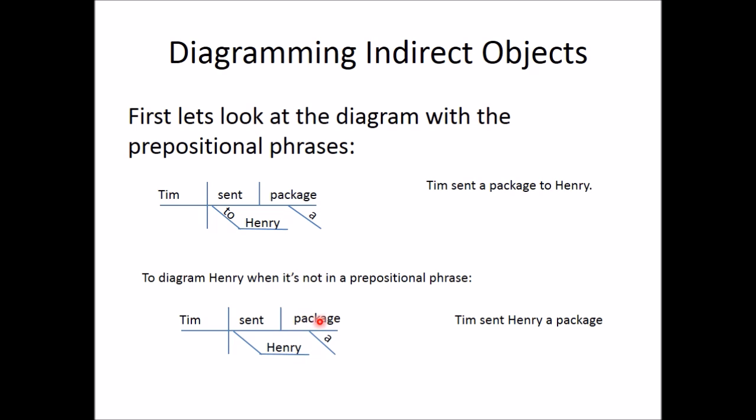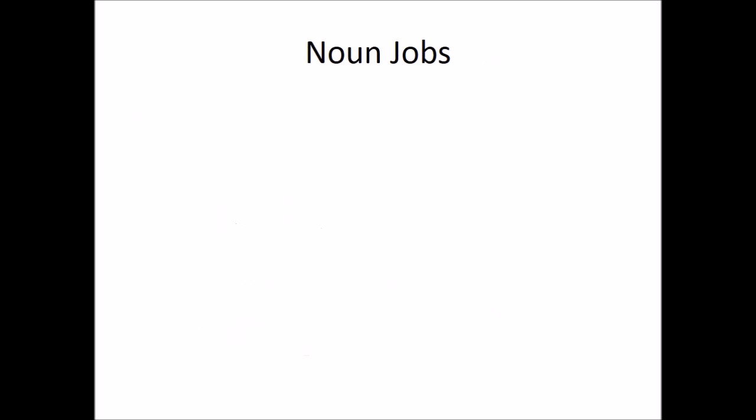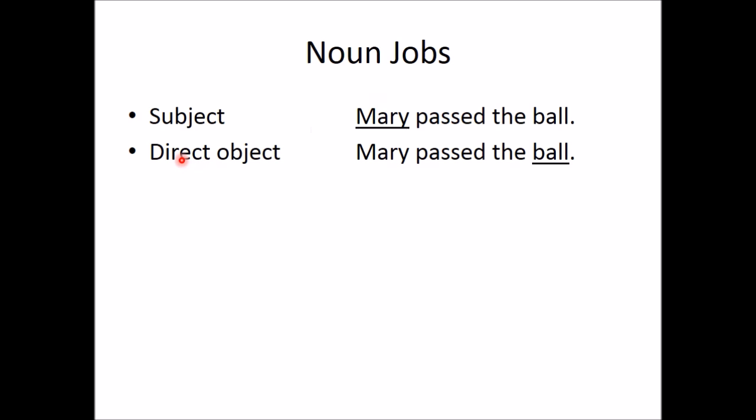But remember, you must have a direct object in order to have an indirect object. You cannot have an indirect object if there's no direct object for this noun to receive. Okay? Now you know 4 noun jobs. 1, you know the subject. The noun can be a subject. Mary is a noun, and Mary's doing the action in this sentence. Mary passed the ball. You also know direct object. The direct object receives the action. Mary passed the ball. The ball, this other noun, was passed. It received this action of being passed.